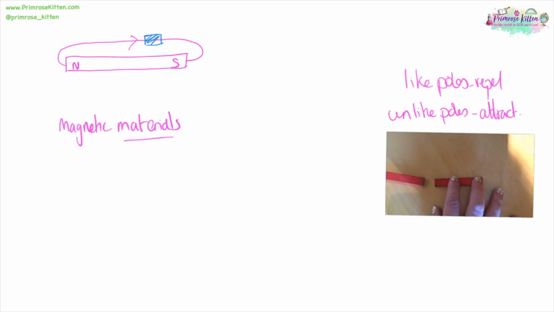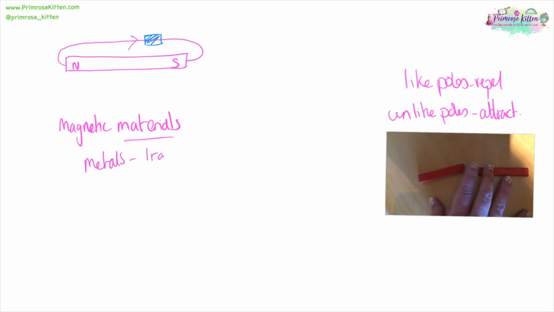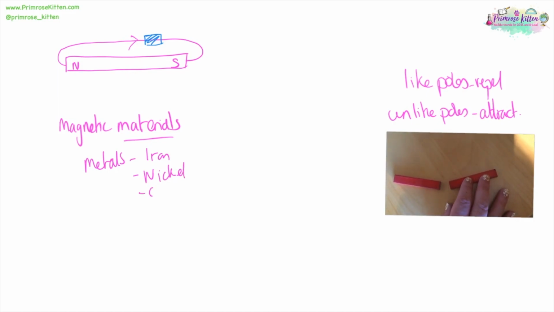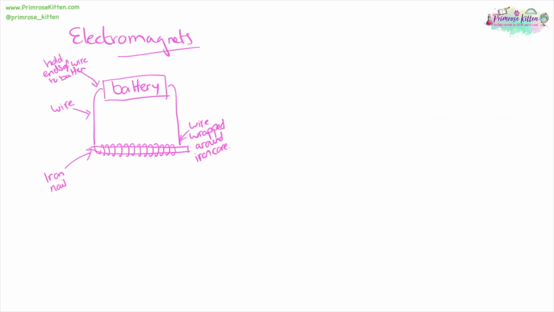Magnetic materials are going to be metals, and that is going to include iron, nickel, and cobalt. You can easily make an electromagnet at home. All you need is a battery, some wire and an iron nail, because all an electromagnet is, is an iron core with a wire around it connected up to a current. You can use this to pick up things like paper clips or iron filings.